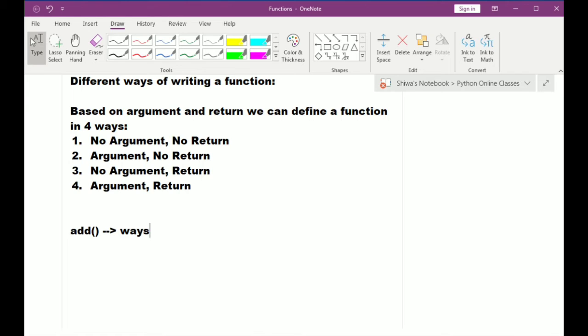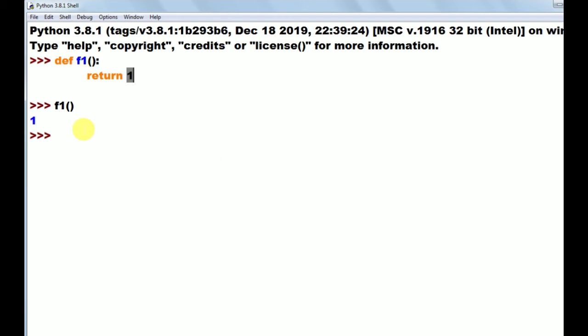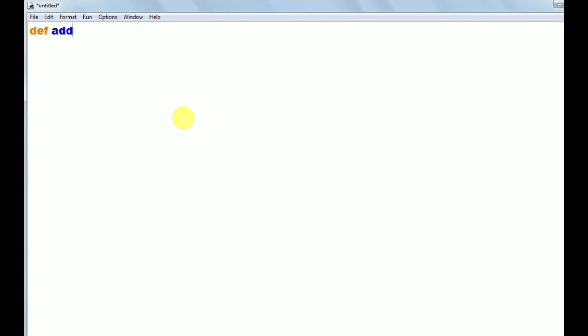Now see, I am opening the Python screen. I am opening a new file here. Here I am giving the function name as add. I am not taking any arguments here. If no arguments are there, we have to read the values from the keyboard.